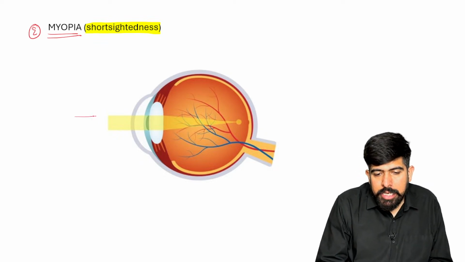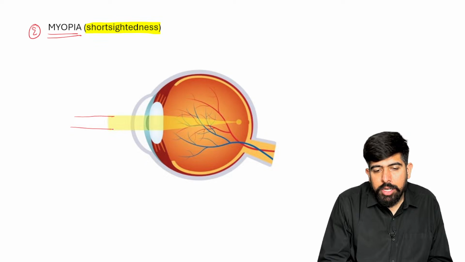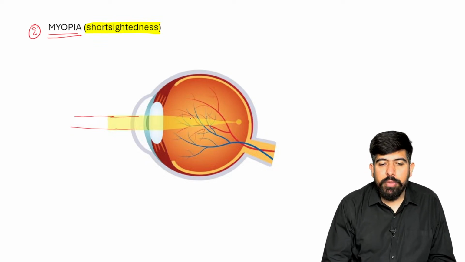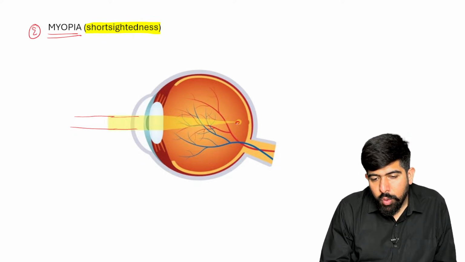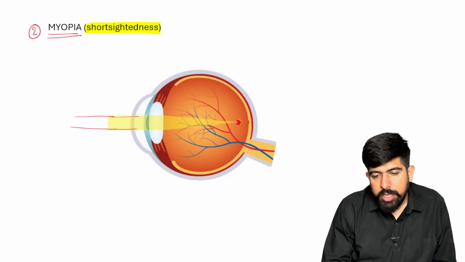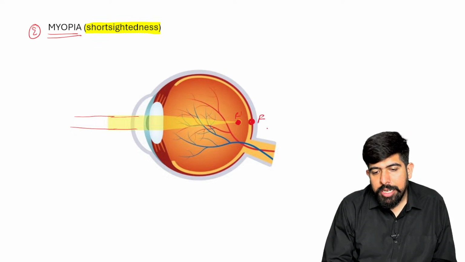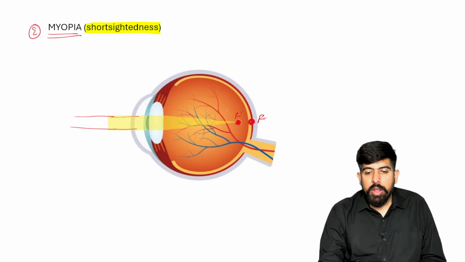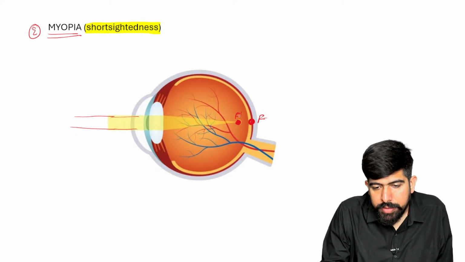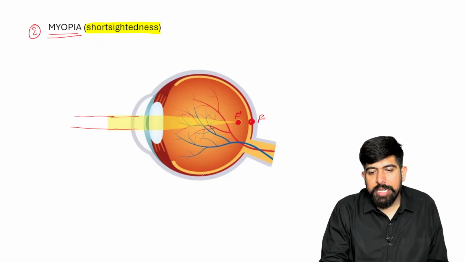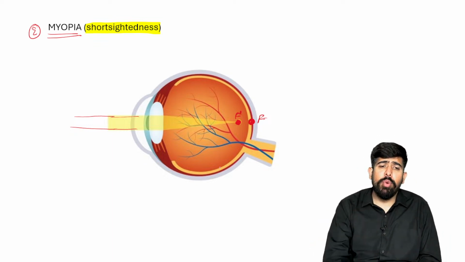You can see these parallel light rays, after refraction, make the focus point here before the retina only. The normal focus point should be on the retina, but this is making the focus point just before the retina, right?